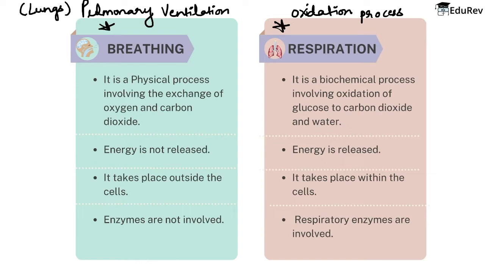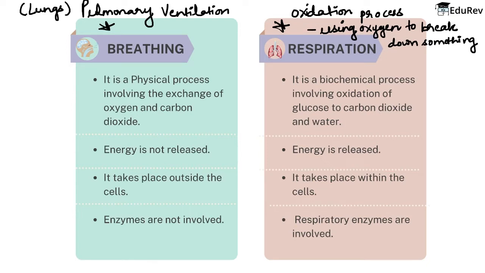All right. Now oxidation process, let us talk about oxidation process now. Oxidation process means that we are using oxygen to break down something. Now we will understand what that something is and how it is breaking it, right? Now let us understand the difference in this way.